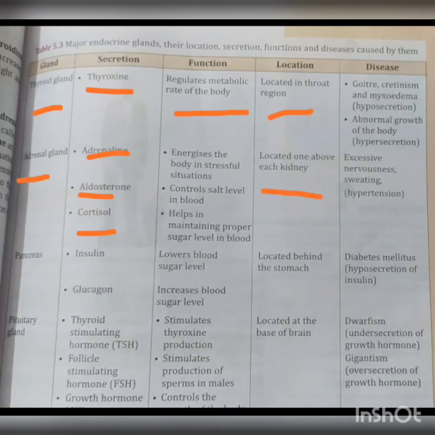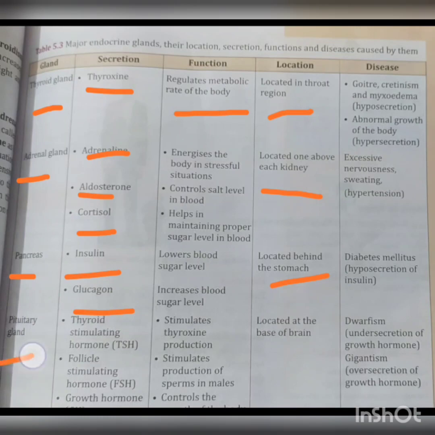The next gland, pancreas. The secretions: insulin and glucagon. Insulin lowers the blood sugar level. Glucagon increases the blood sugar level. The location: it is located behind the stomach. And the disease: diabetes mellitus in case of hyposecretion.